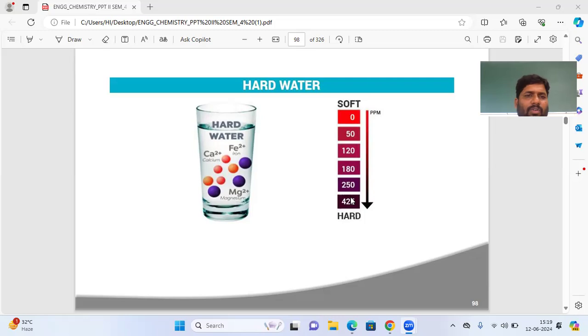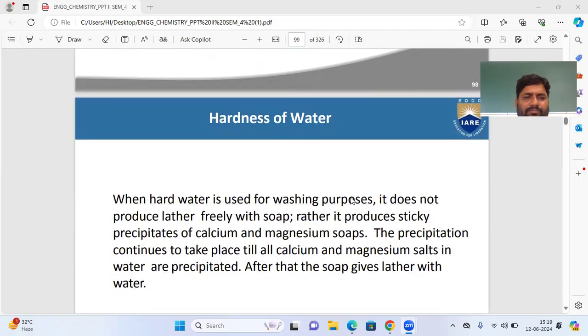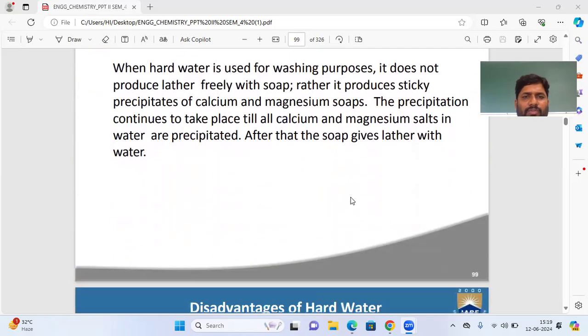Say 0 to 425. Let's come to this: when hard water is used for washing purposes, it does not produce lather freely with soap. We know that already because it has calcium and magnesium salts. Rather, it produces sticky precipitate of calcium and magnesium soaps.